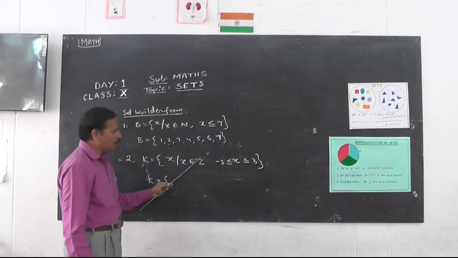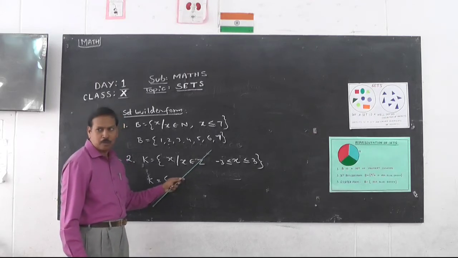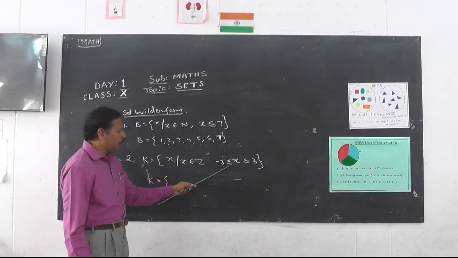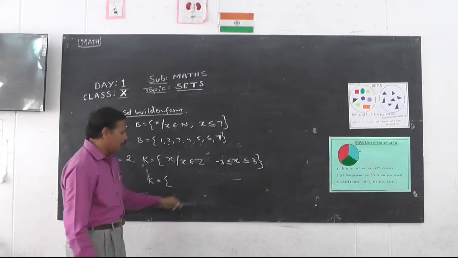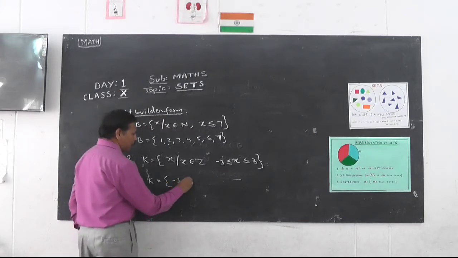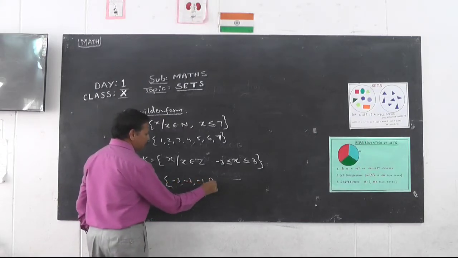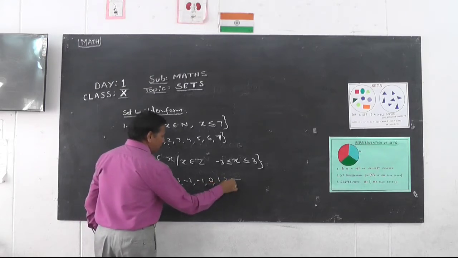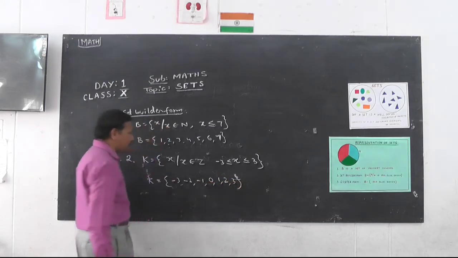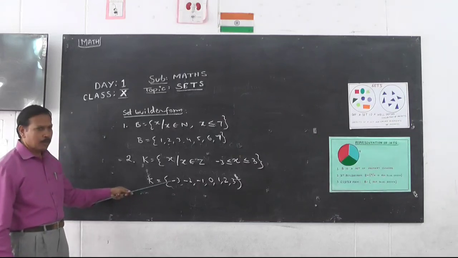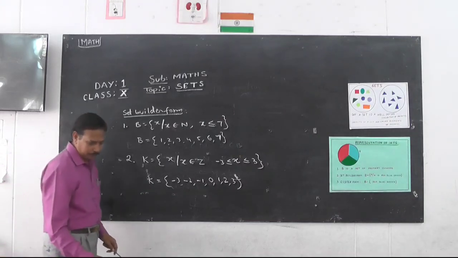Integers means, as people know already, plus or minus 0, plus or minus 1, plus or minus 2, plus or minus 3, and so on. So here, starting from -3: -3, -2, -1, 0, 1, 2, 3. So this is roster form.